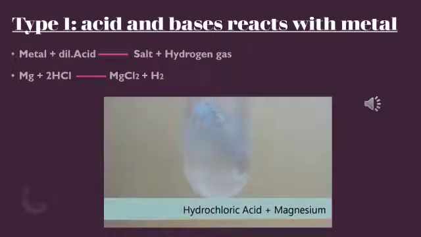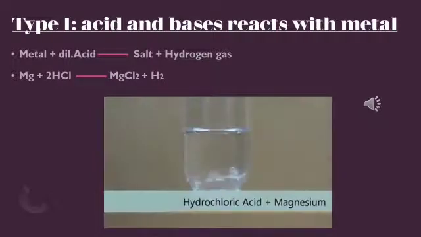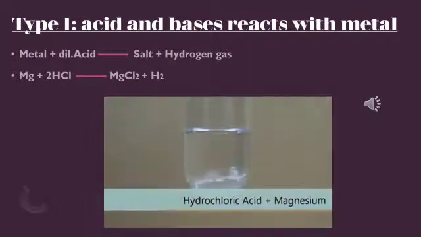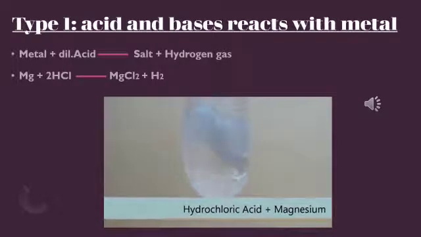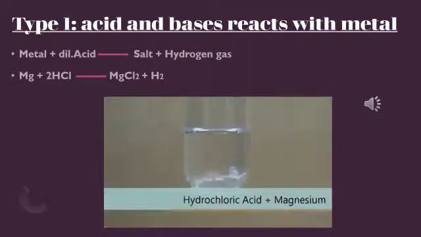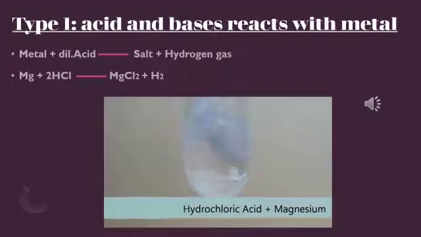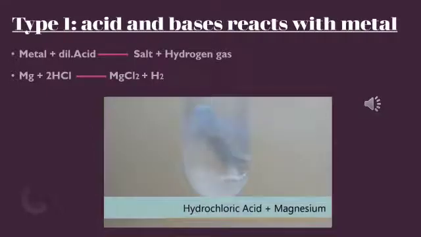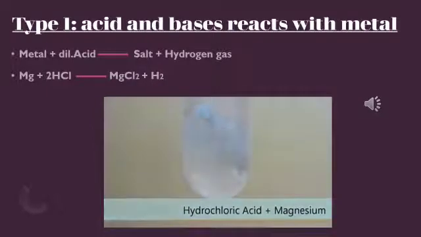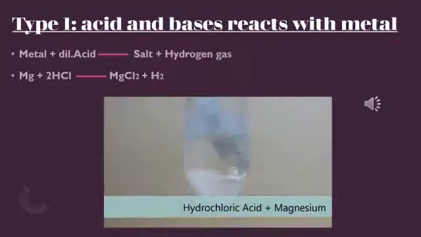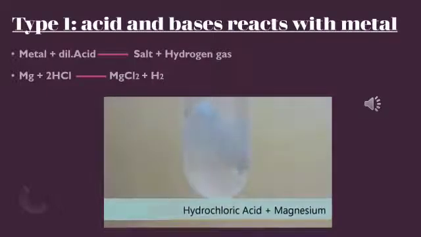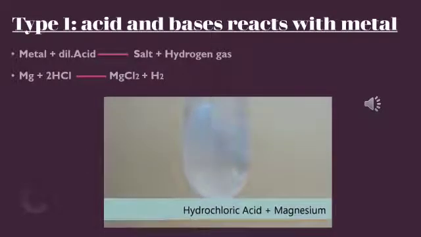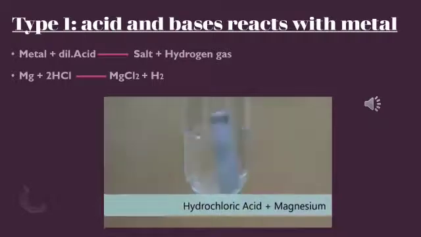First, coming to the topic, that is type 1, acids and bases react with metals. Whenever we allow metals to react with dilute acids, the products formed are salt and hydrogen gas. For example, magnesium is a metal and I am allowing magnesium to react with dilute HCl. So what is the product formed? It is magnesium chloride plus hydrogen gas. Here MgCl2 is a salt and H2 is a gas. So this is the product formed.